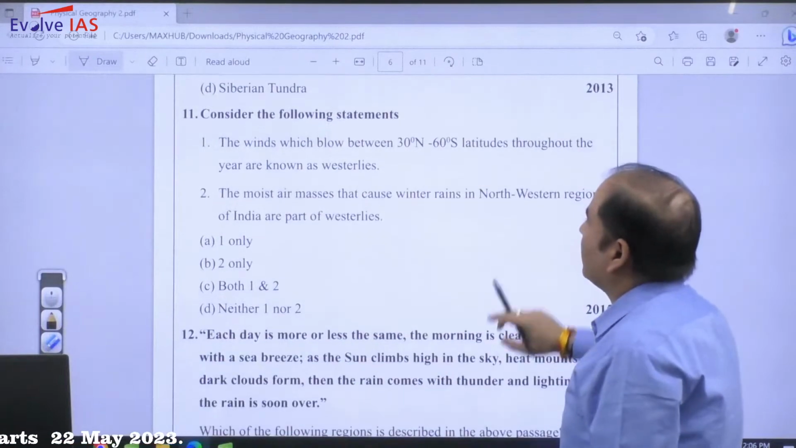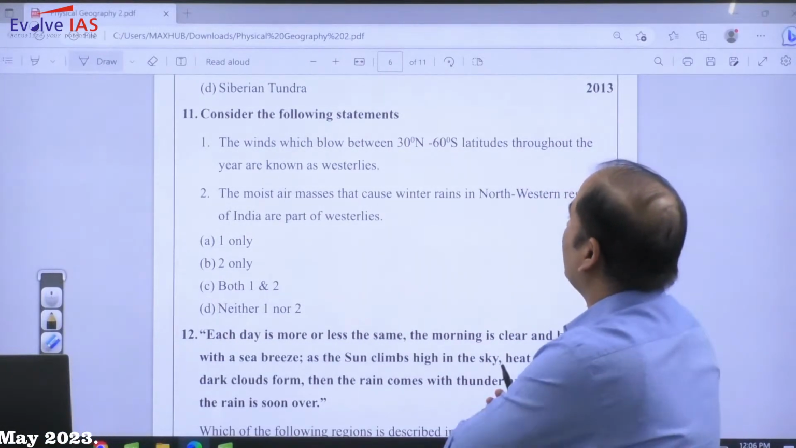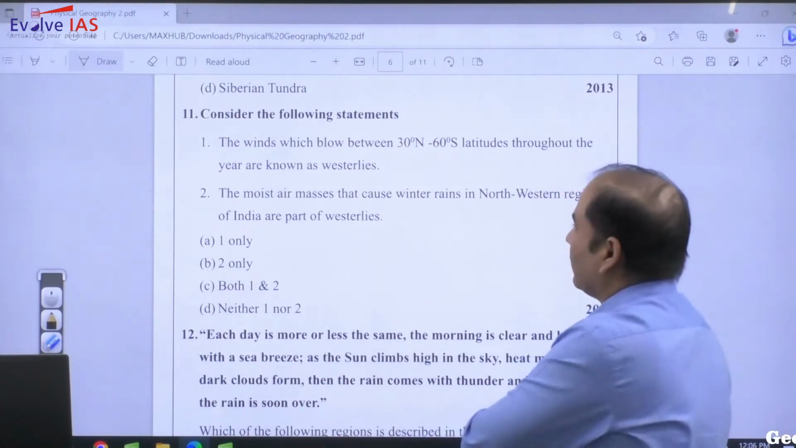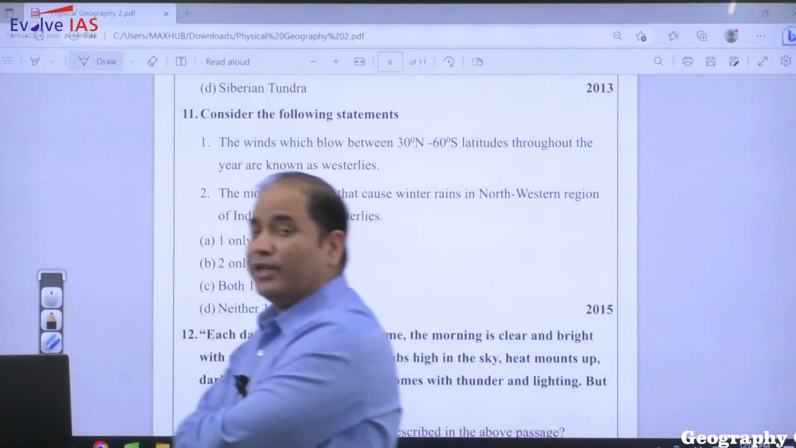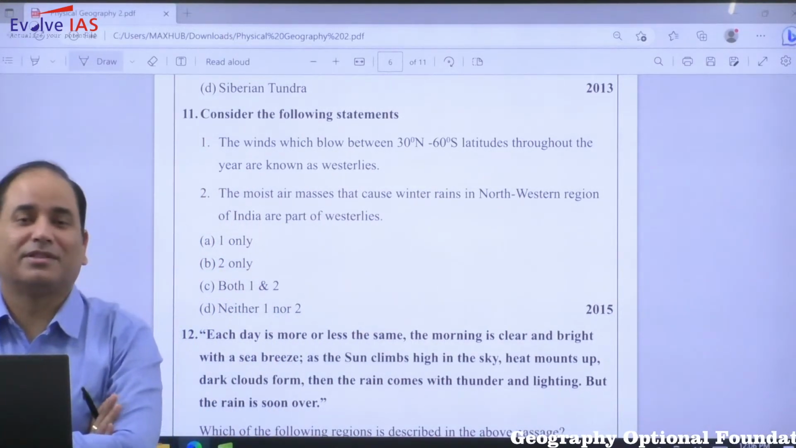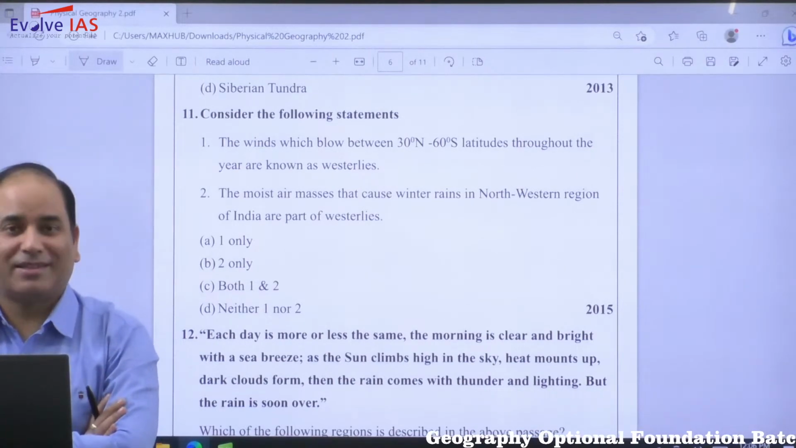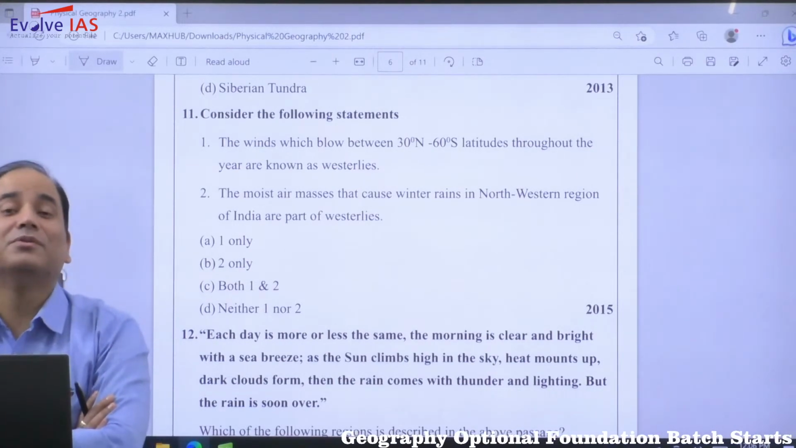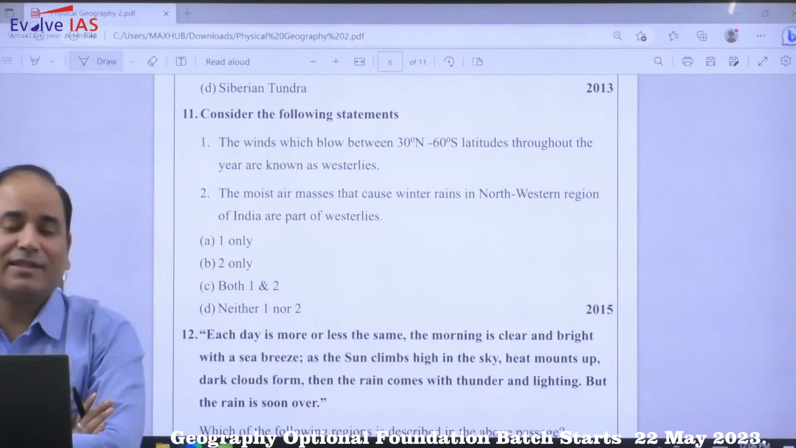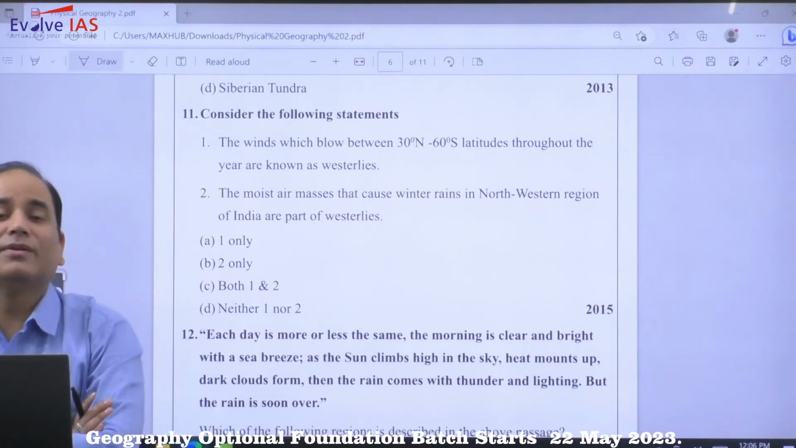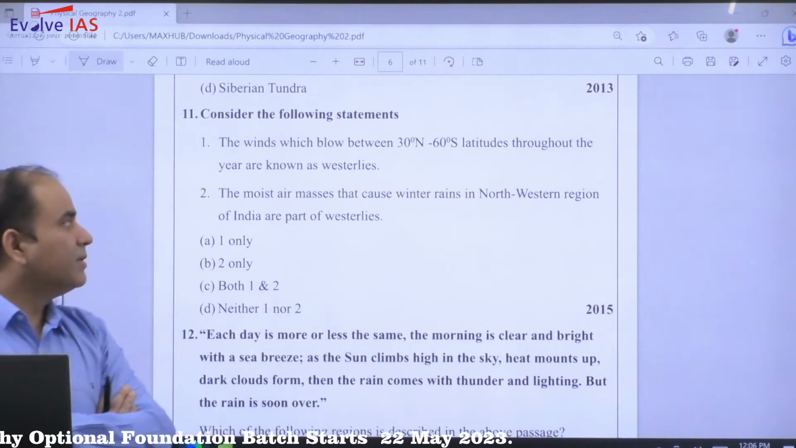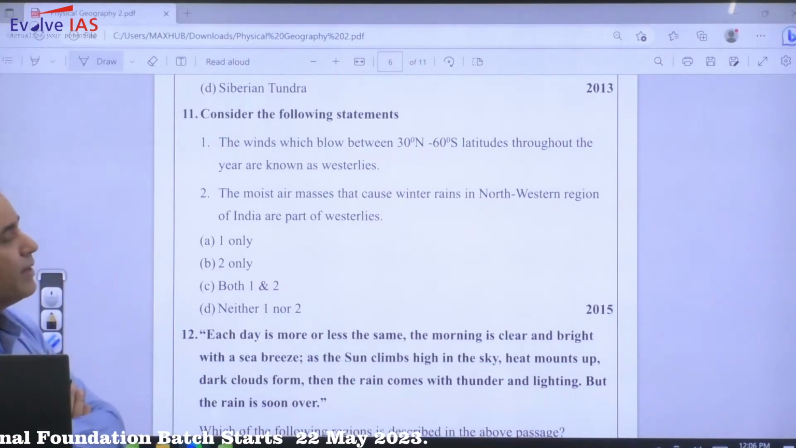Consider the following statements. The winds which blow between 30 degree north to 60 degree south latitudes throughout the year are known as westerly. You need to be very careful with this type of questions. It can be disastrous. Disastrous इसलिए होता है because you know the fact, but just because you are not very serious या you are not that careful, उसकी वजह से अगर ऐसे क्वेश्चंस गलत हो जाते हैं तो that is very bad. So always be careful. The winds which blow between 30 to 60.